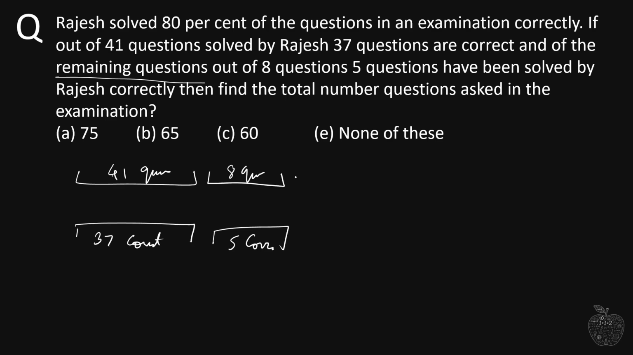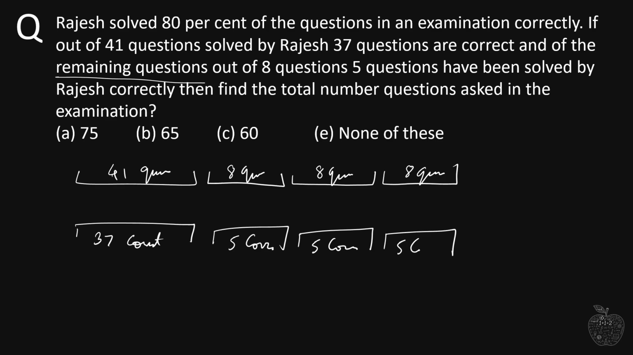Out of the remaining questions, he again solves 8 questions, and out of those 8, 5 are correct. Again he solves another 8, and 5 are correct. This keeps on repeating because we don't know how many questions are remaining. That is what the question is telling me. The question is asking us to find the total number of questions asked in the examination.